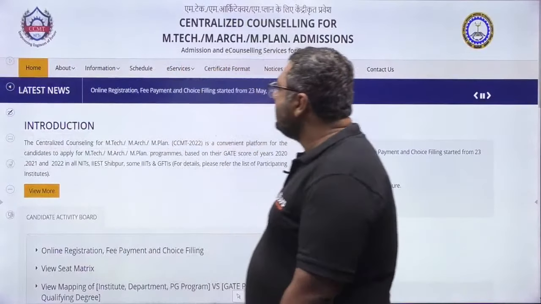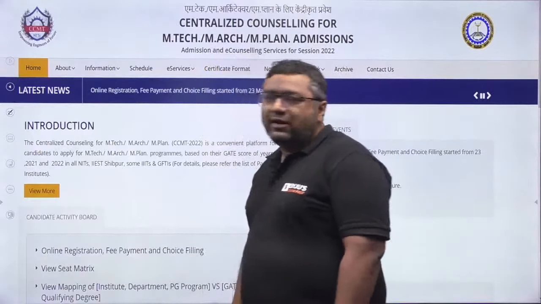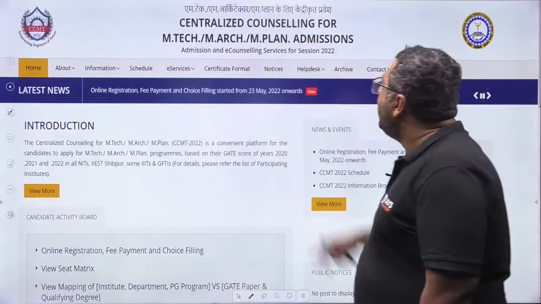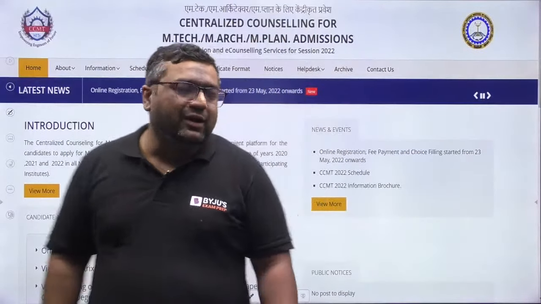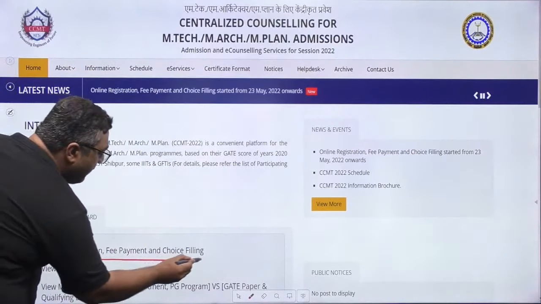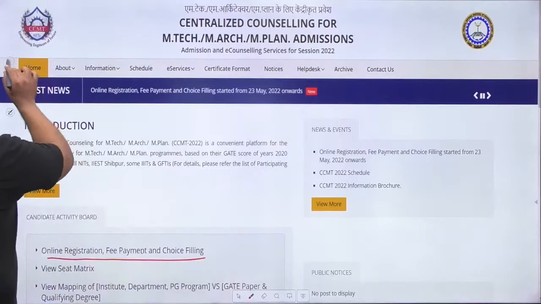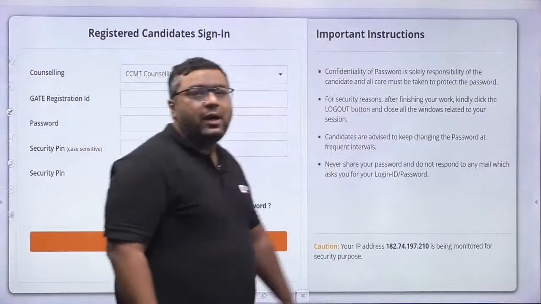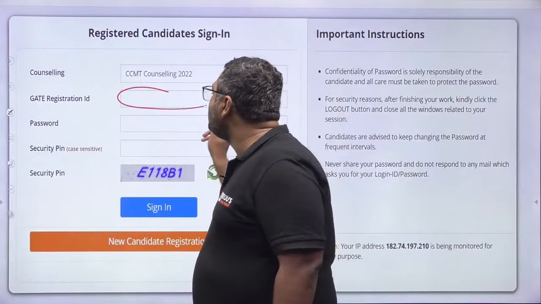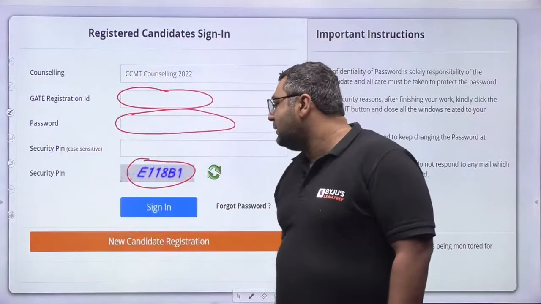At the same time, my dear, this is the page where you need to start. You will start by opening the website, Centralized Counseling for MTech and others. When you enter, you will have the online registration, fee payment and choice filling link. You need to click on that. Once you click, you reach this page, where you put your GATE registration ID, your password and this security pin, then you sign in.